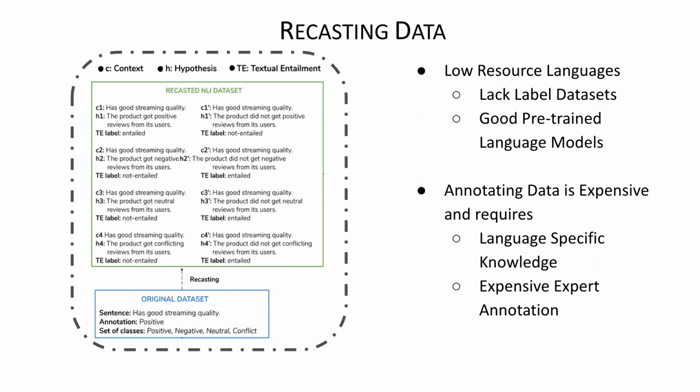So recasting is a good, cheap way of getting data for any task. In fact, we can combine a lot of semantic formalisms to convert into single NLI data. We will also see how recasted data could be used in the original task as well as for the NLI task.